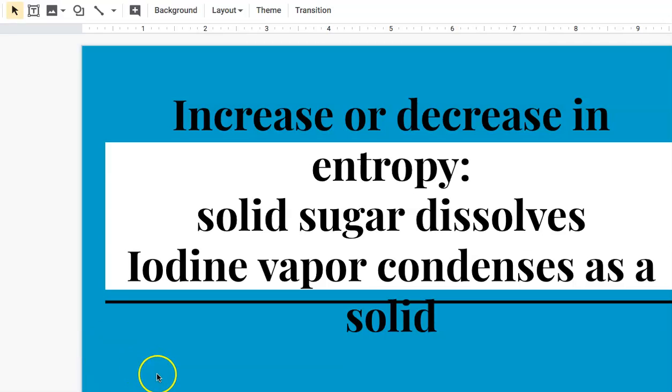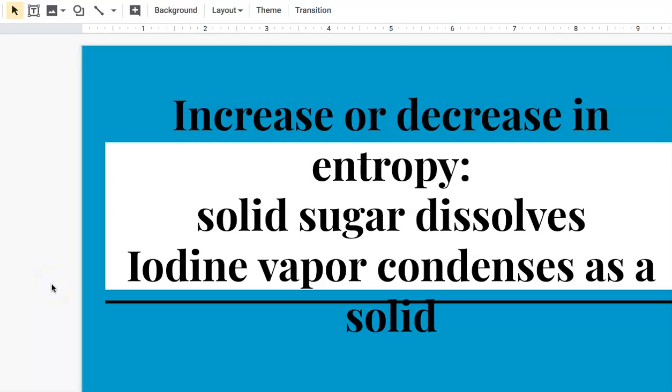Let's look at a couple more examples here. Again, I want you to pause the video and think so that you can decide whether these changes will be an increase or a decrease in entropy. The first one is solid sugar dissolving in water. It doesn't say that here, but it means in water. And the second one is iodine vapor, so iodine gas, condensing as a solid. Take a minute and think about these, and then continue with the video.